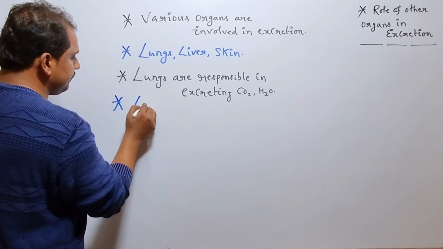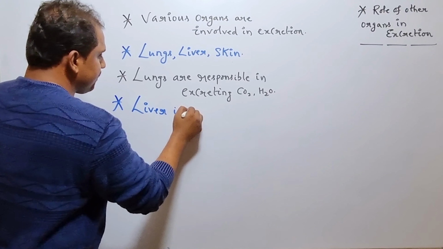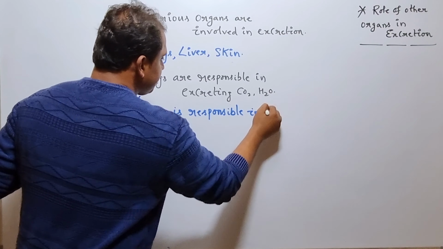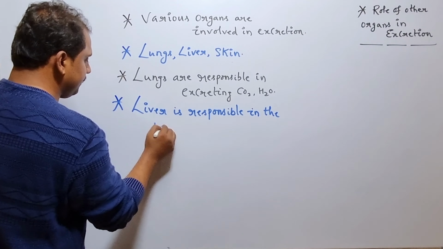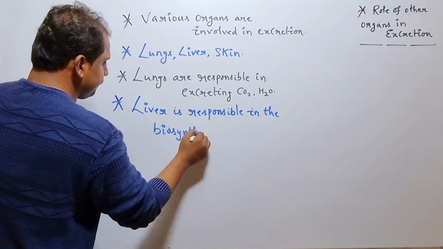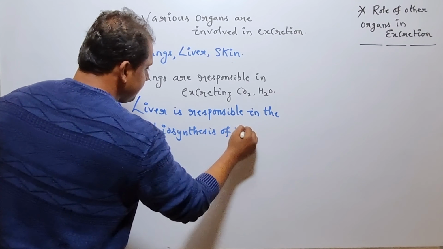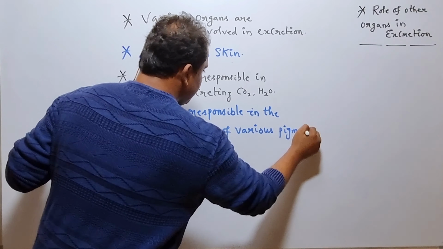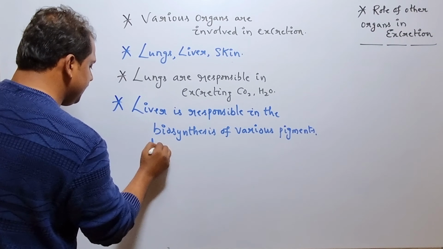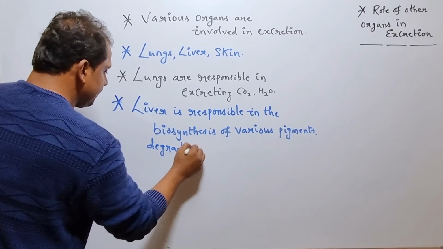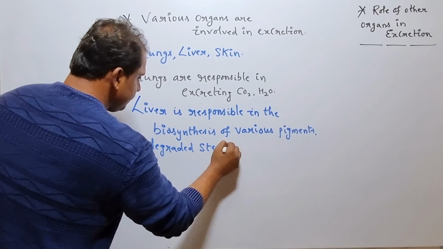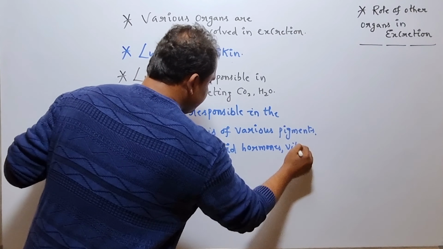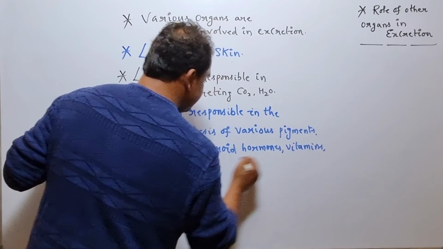Liver is responsible in the biosynthesis of various pigments, degraded steroid hormones, vitamins, and as well as drugs.